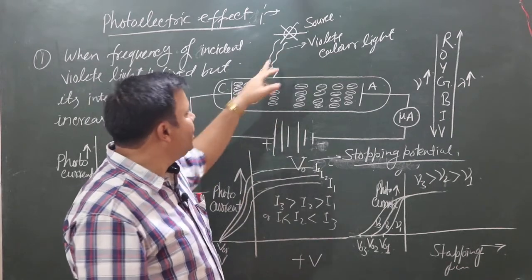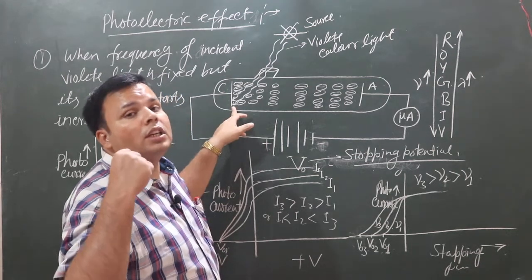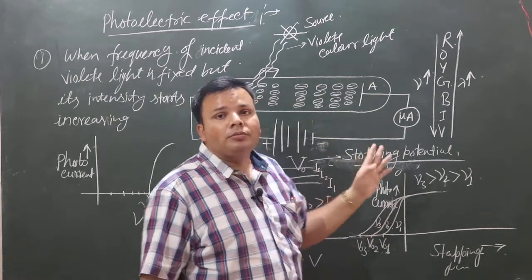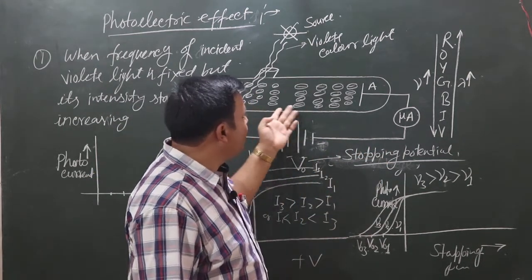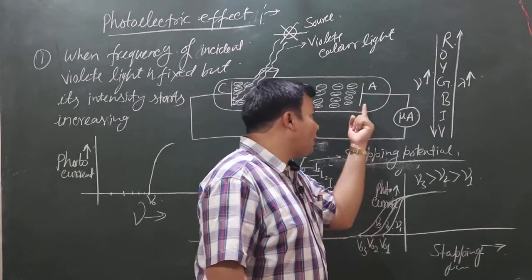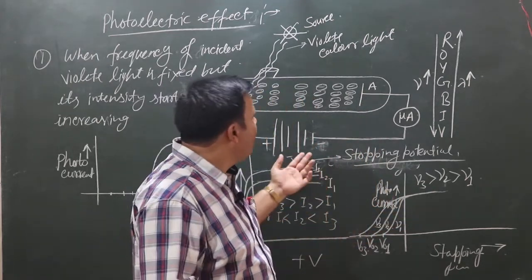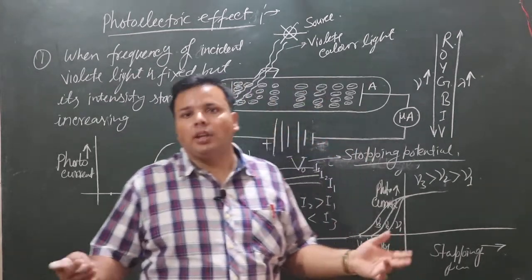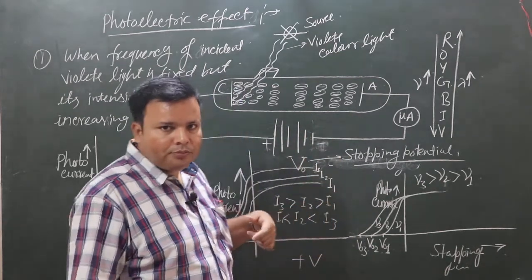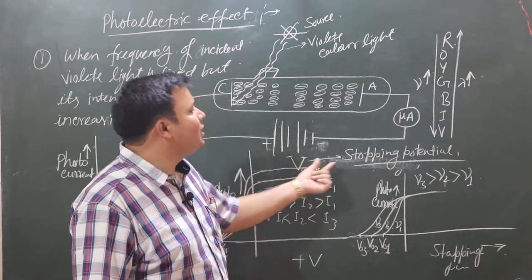But when we incident a suitable frequency, photoelectrons are also ejected from the metal surface. But after emission, when they start moving toward the collector plate, the electrons are repelled by the negative plate, because electrons have negative charge and this plate is also negative, so they will be repelled by the collector plate. Okay, that's why this applied potential is called stopping potential.